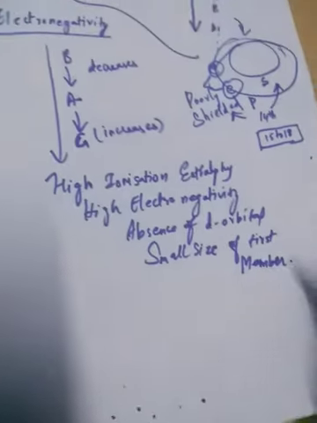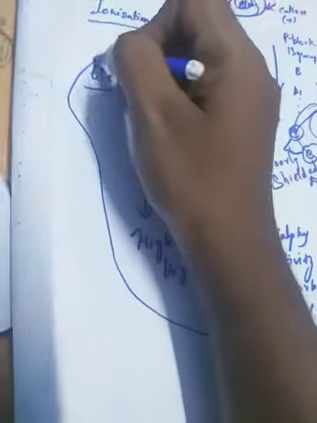So these are the characteristics of p block elements.